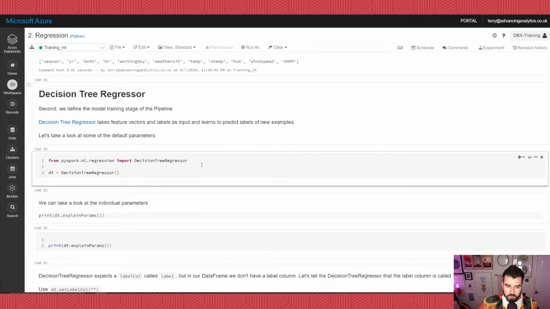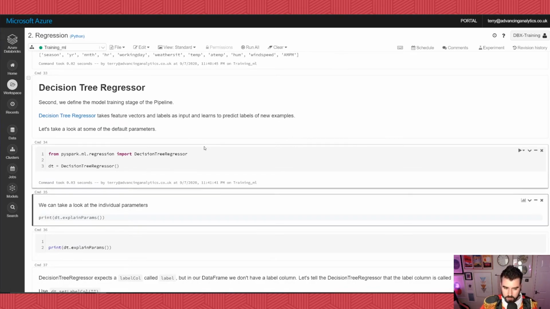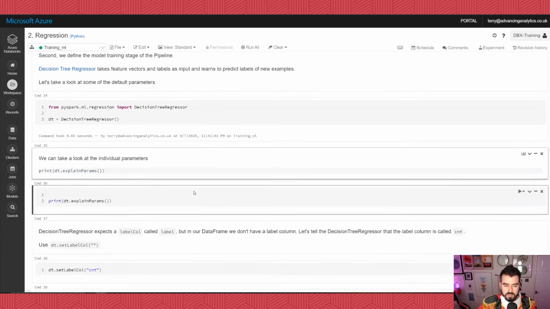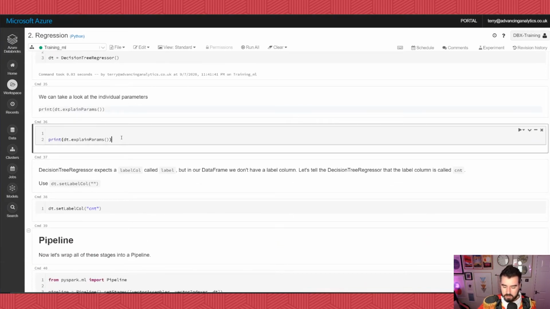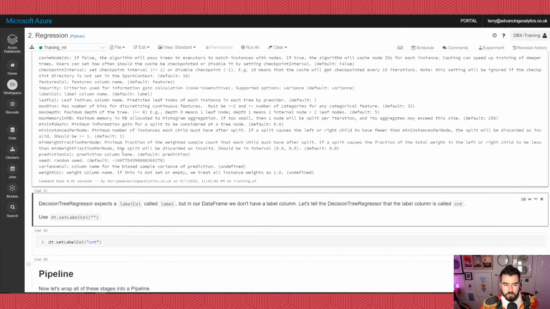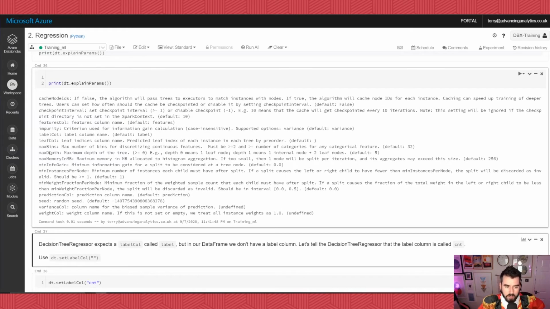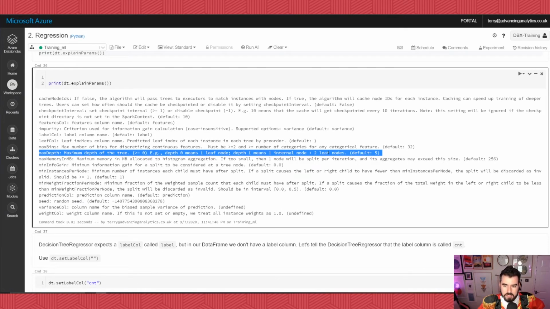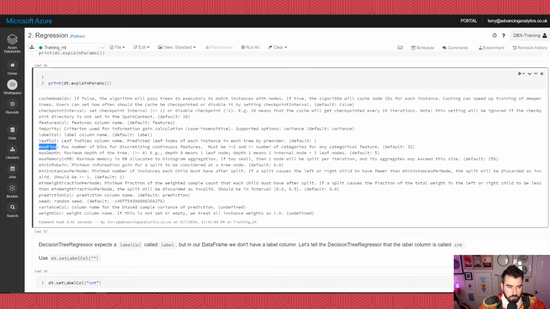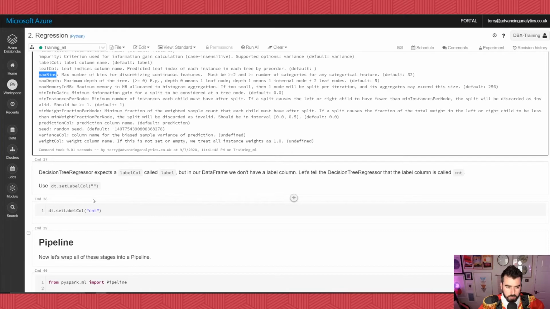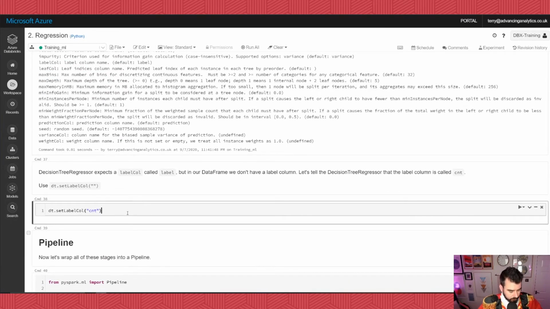Right. Our first bit of machine learning, let's bring in a decision tree. Our decision tree has a load of hyperparameters that we may choose to go through and have a look at each one of them and mess around with them. Maybe we would look at the maximum depth of our tree. By default, it's 5, but maybe we want to push that higher. Maybe we want to look at the number of bins. A whole load of different things that we can change. But we're not going to right now. We're just going to set the defaults.